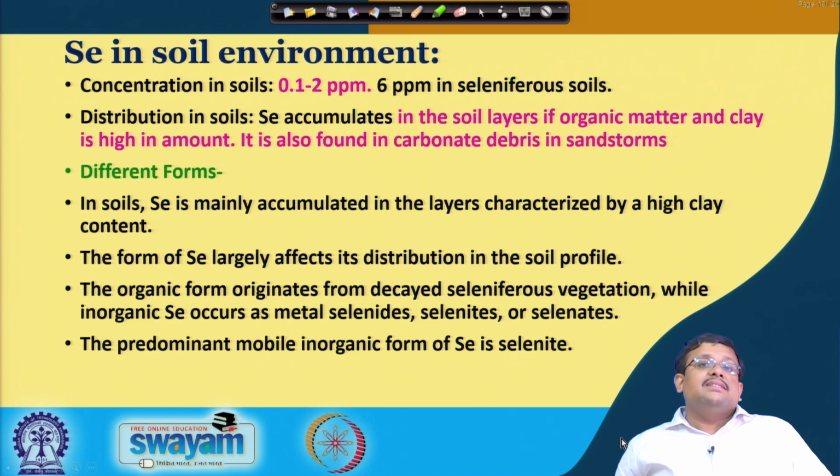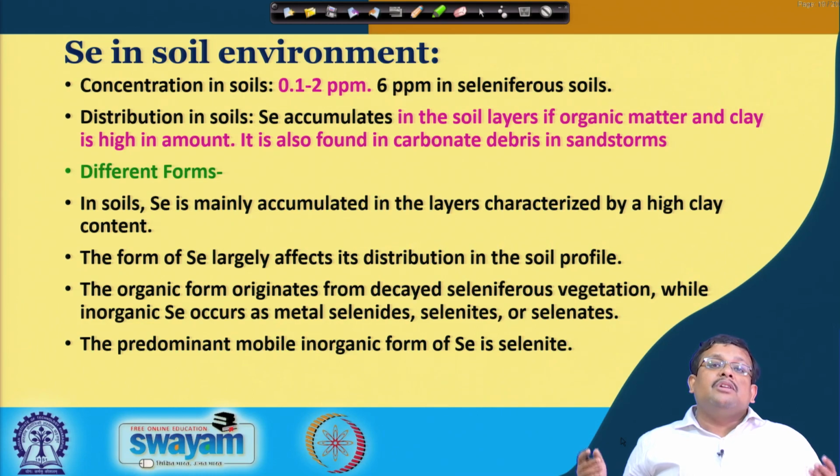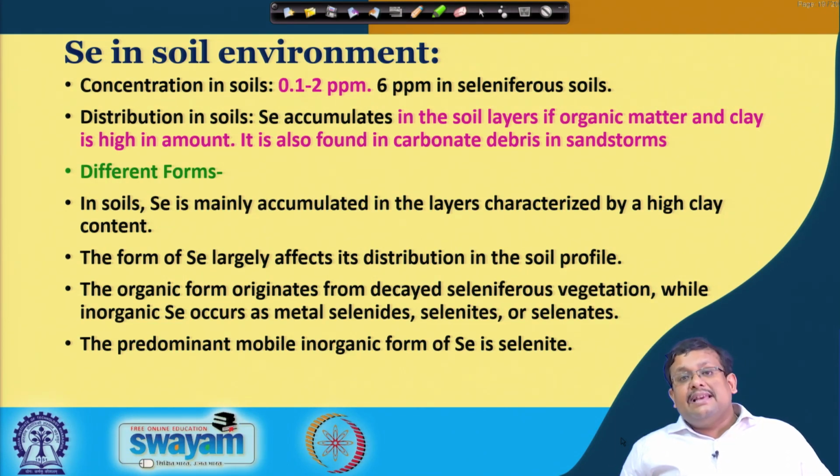Now, in the soil, the concentration of selenium generally varies from 0.1 to 2 ppm, and around 6 ppm in seleniferous soil, that means high selenium content soil. If you consider the distribution in the soil, selenium accumulates in the soil layer if organic matter and clay are high in amount. It is also found in carbonate debris in sandstones. In soil, selenium is mainly accumulated in the layers characterized by high clay content. The forms of selenium largely affect its distribution in the soil profile.